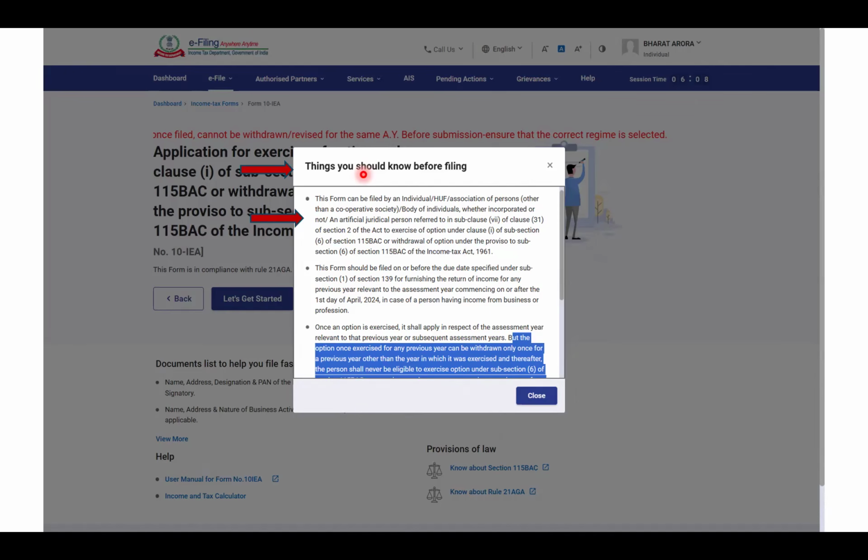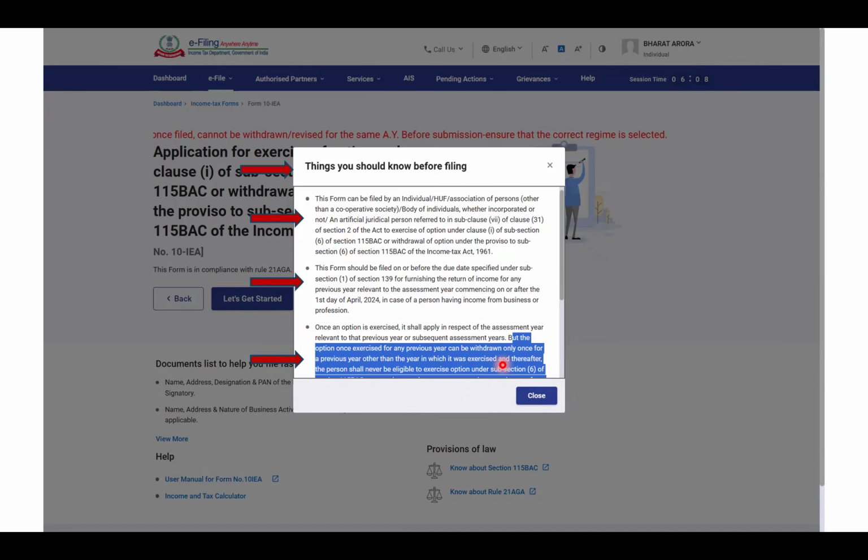This is again the same thing. Who should file this, and this should be filed on or before the due date. If you are filing a late return, then you cannot choose this option, right? Again, the point to highlight is that if you have chosen this option, then in that assessment year it cannot be withdrawn. And for any previous year, it can be withdrawn only once, for a previous year other than the year in which it was exercised.